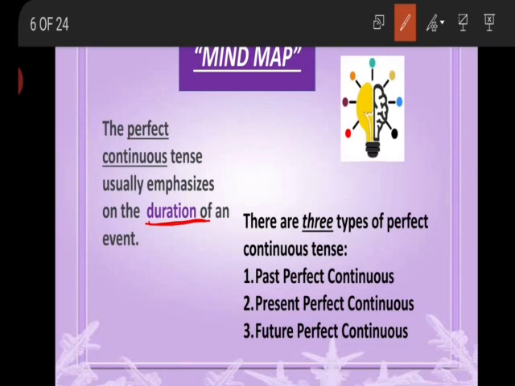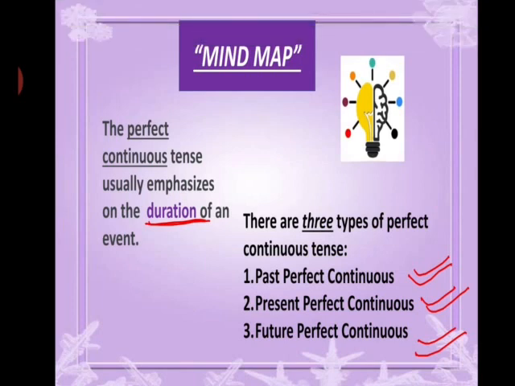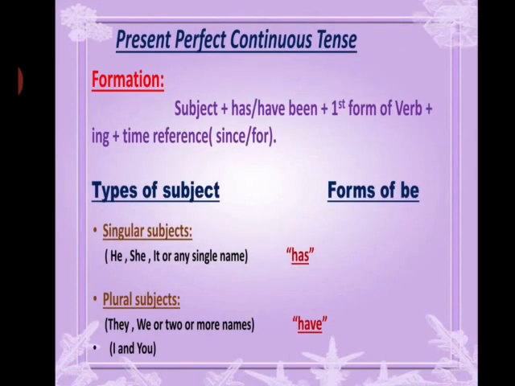According to the time phase, there are three types of perfect continuous tense: past perfect continuous, present perfect continuous, and future perfect continuous. So now we will start our main topic.